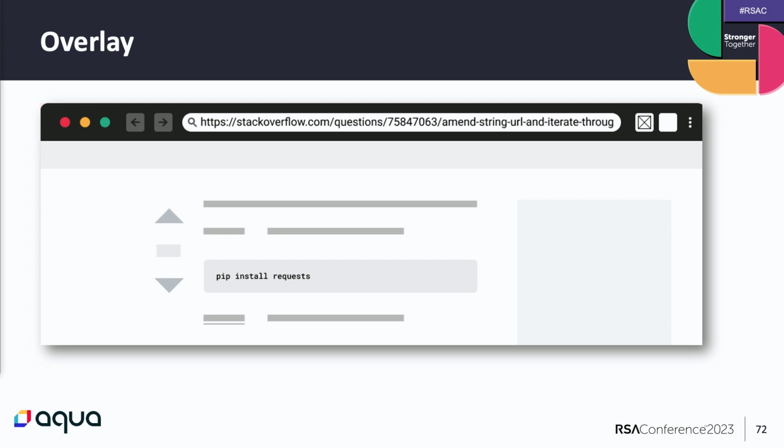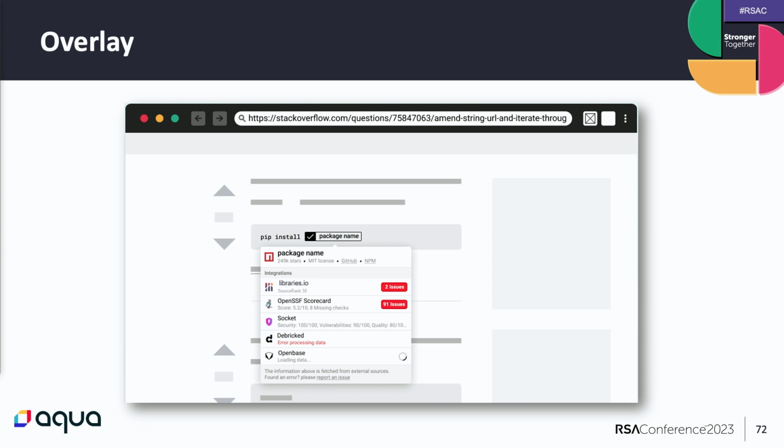So let's assume that you or a developer in your organization want to find an answer for a specific programming question, and then you find on Stack Overflow a recommendation to install the requests module of Python. But as I said before, you are a careful developer and you want to evaluate the risk before installing this package. So this extension could verify the credibility of this package and show you information from different sources.